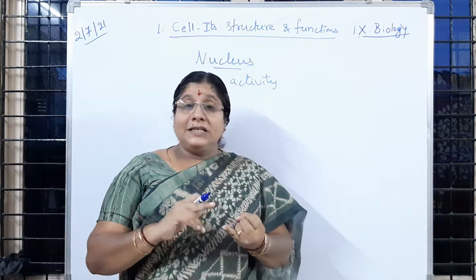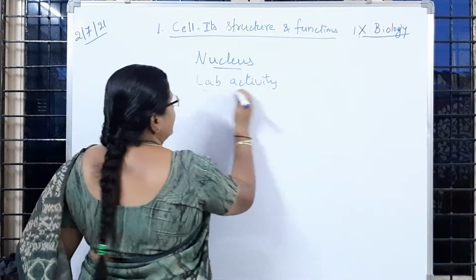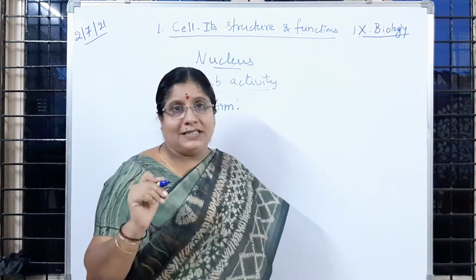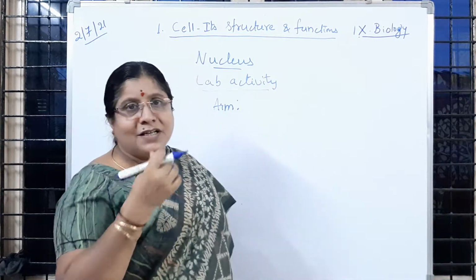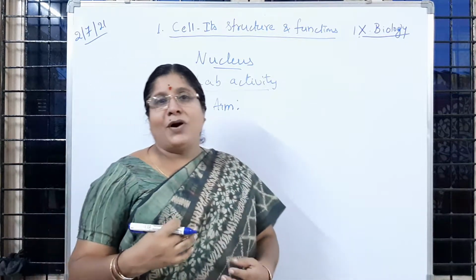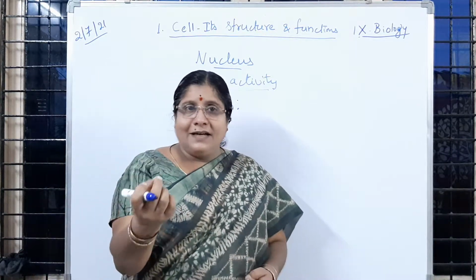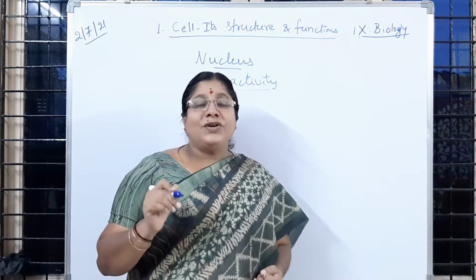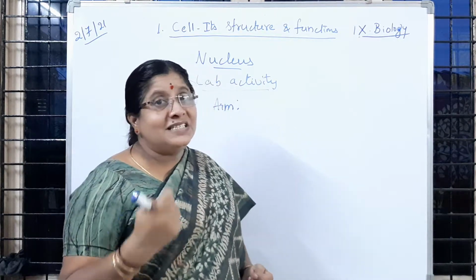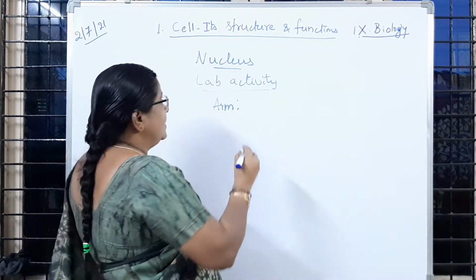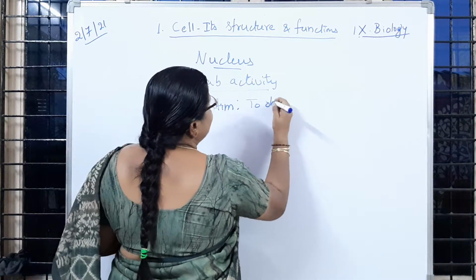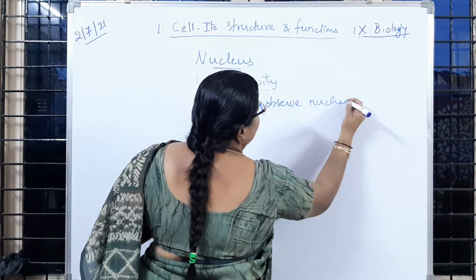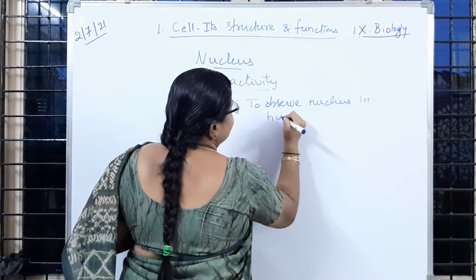Now the first step is the aim. So what is your aim? To observe the nucleus of human cheek cells. If we take cells from any part of our body and observe them under the microscope, we are going to see the nucleus. Here, the cells we are going to use are cheek cells. So the aim: to observe the nucleus in human cheek cells.